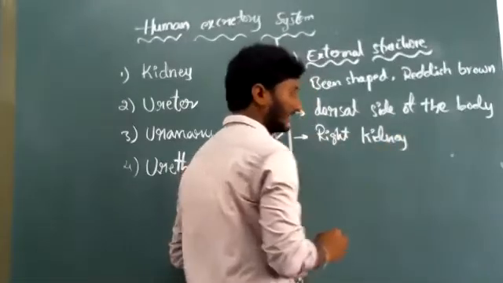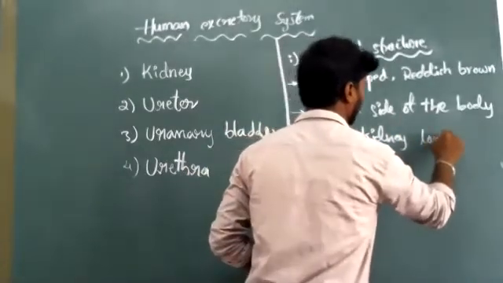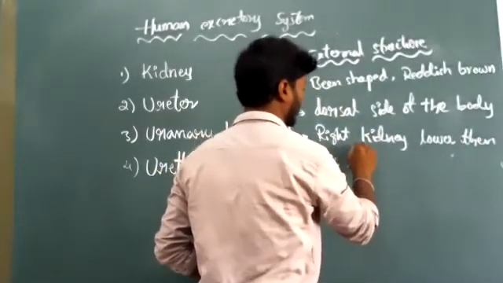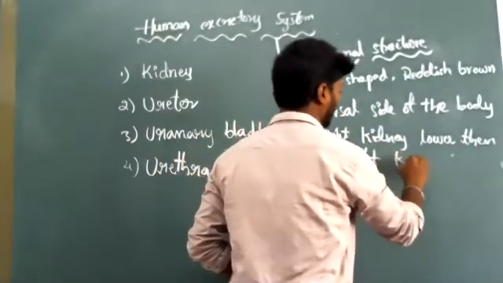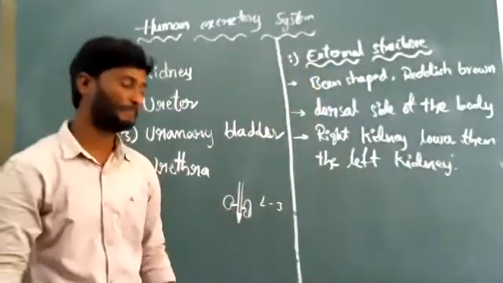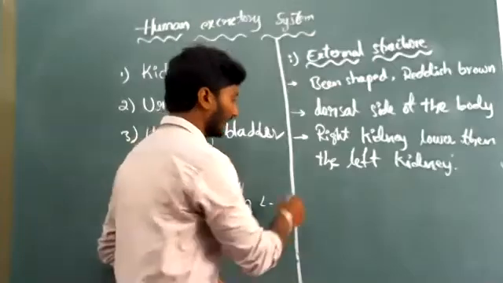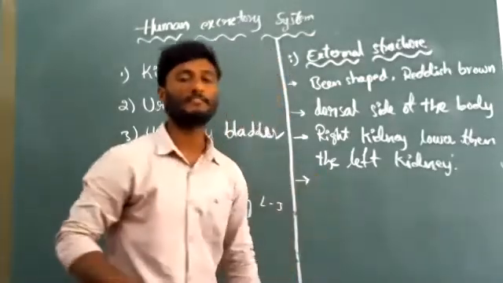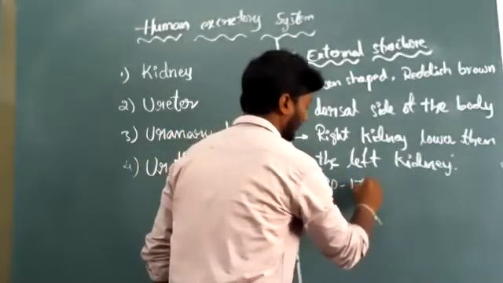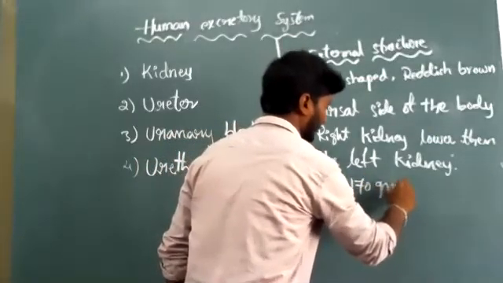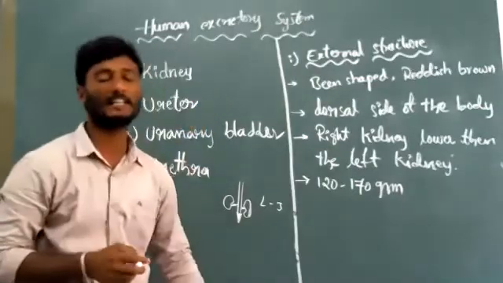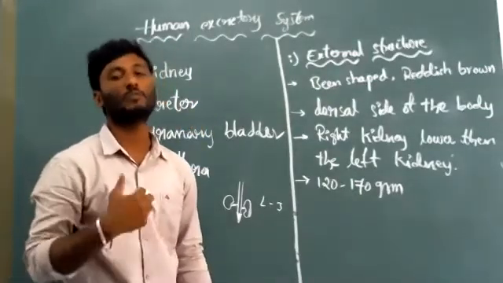Right kidney lower than the left kidney. Okay, and next one, generally the weight of kidney is 120 to 170 grams. It is a human being kidney weight.